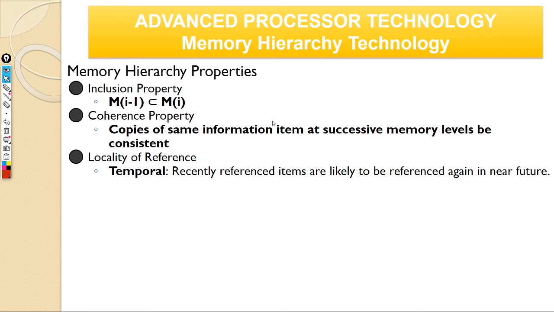When will this happen, a temporal locality of reference? Temporal means time. It says that if I access some item...